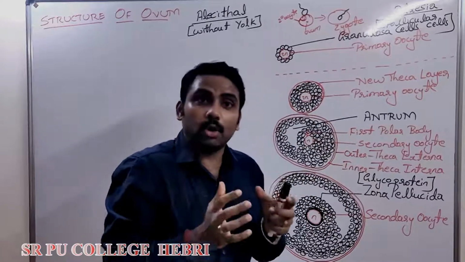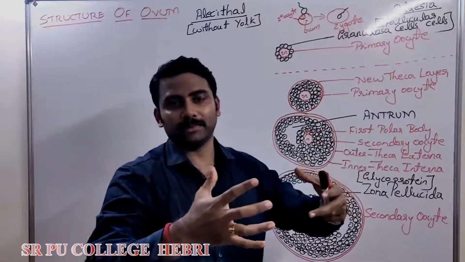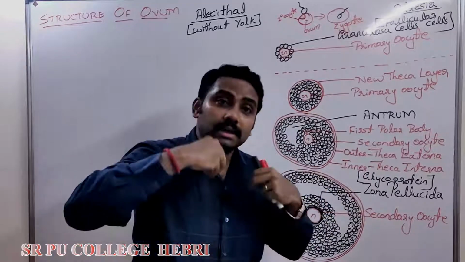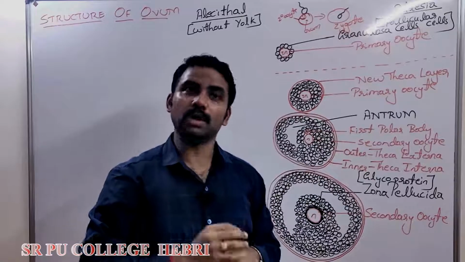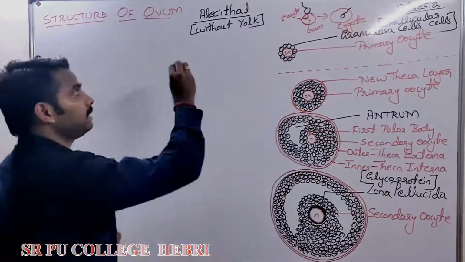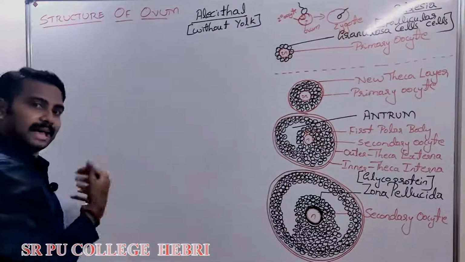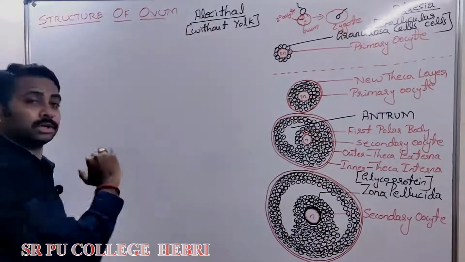That zygote or the embryo grows in the uterus of the mother. As it is connected to the mother's body, the mother constantly gives food for the growth of the embryo. That's why, as it grows inside the mother's womb, there is no need of any extra nutritive material as the mother is giving the food to it.